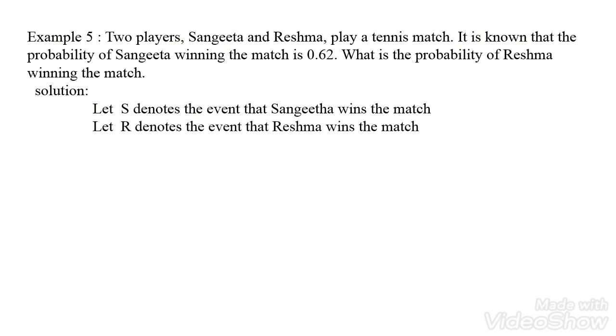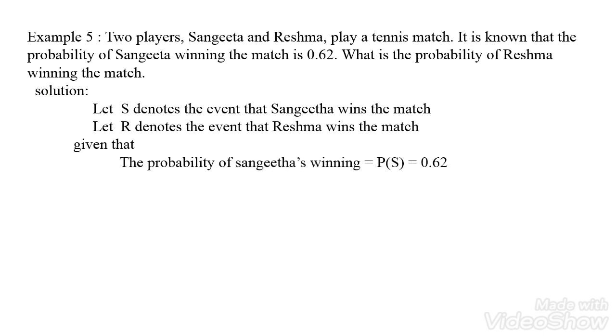That is the given value. So S denotes Sangeeta, and P of S equals 0.62.